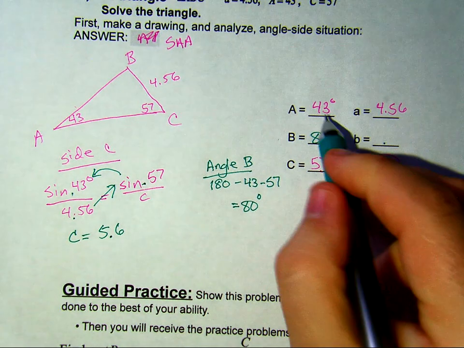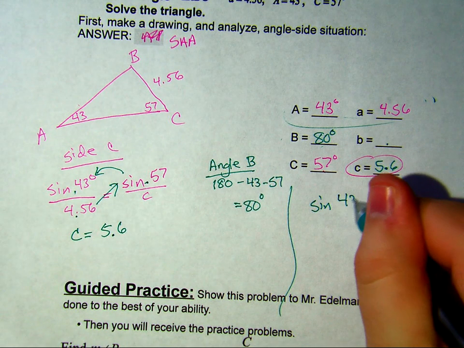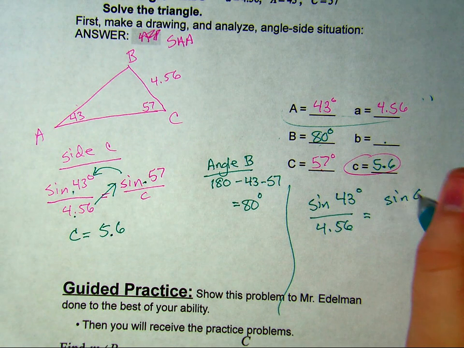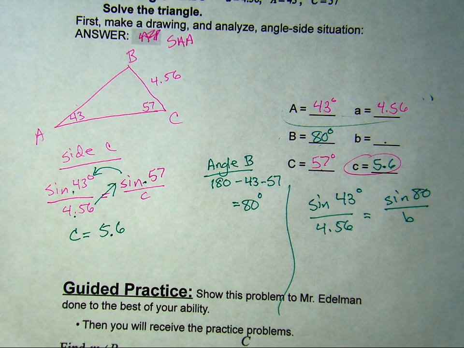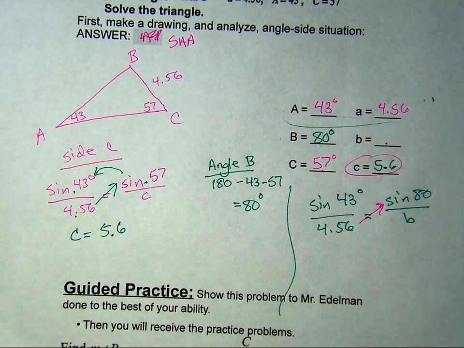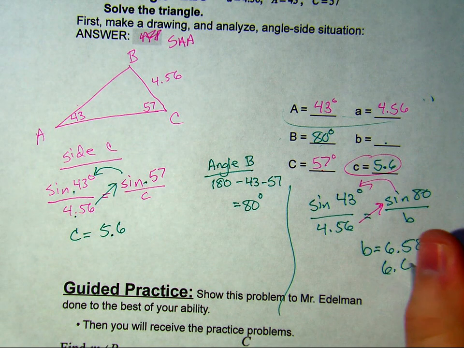So sine of 43 over 4.56 equal to sine of 80 over B. Multiply the numbers we know, multiply that pair first, and divide by that pair. 4.56 times sine of 80, take that and divide by sine of 43. And B is equal to 6.58. So we'll make it 6.6. And we have solved the triangle.